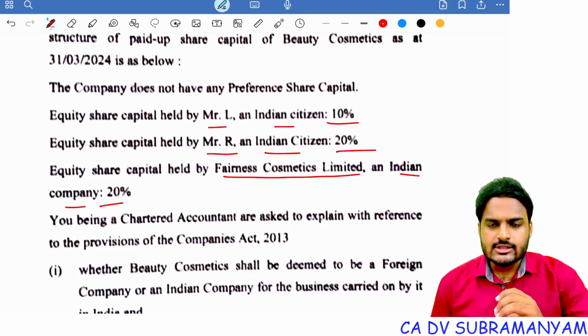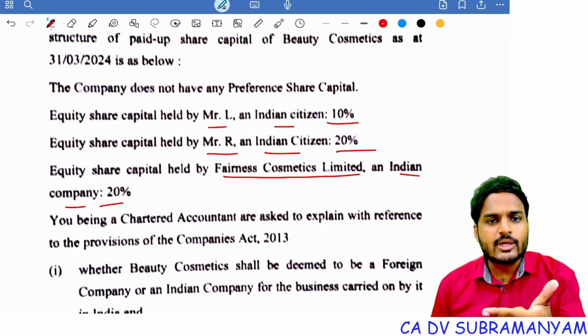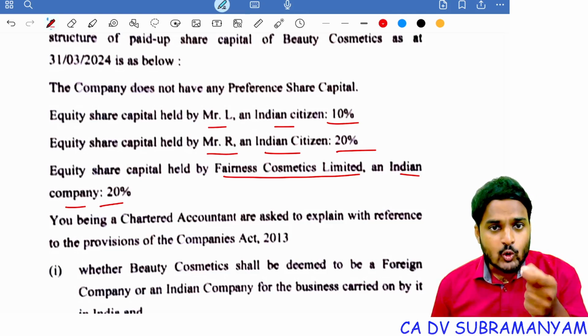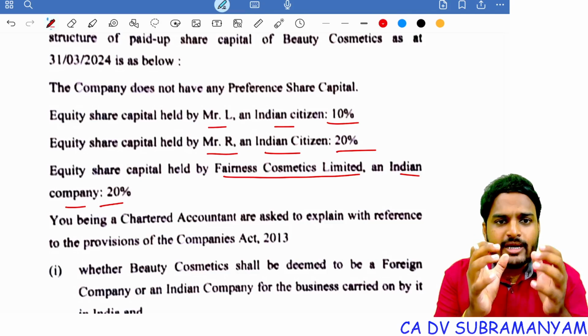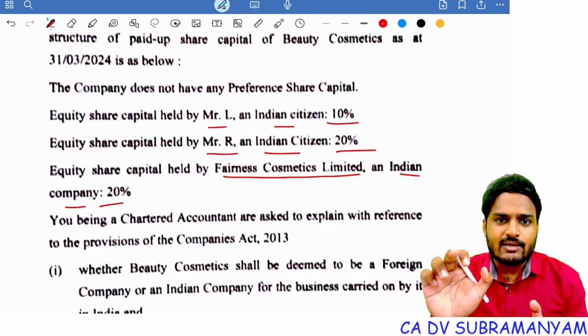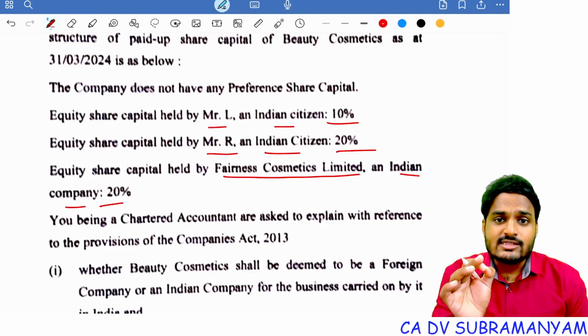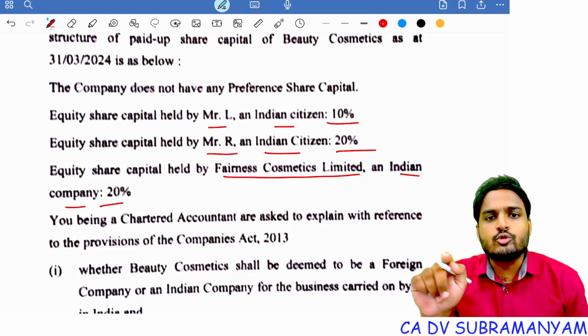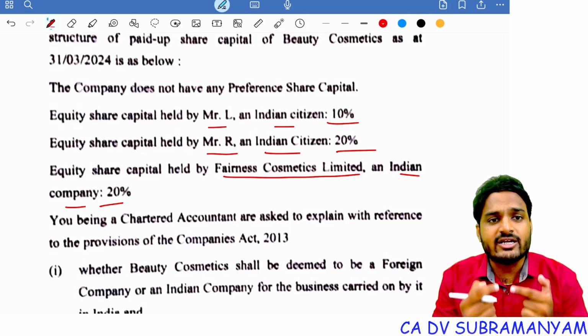So if a company which is incorporated outside India, and in that company, individual Indian citizens or any body corporates which were incorporated in India, if they hold, jointly or combined, total combined holding of these people in that company, if it is not less than 50%, then that company which is incorporated outside India is deemed to be an Indian company with respect to the business operations that they are carrying in India.